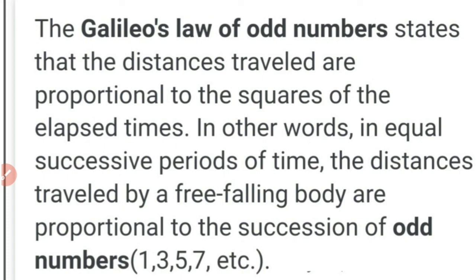That means in equal successive periods of time, the distances travelled by a freely falling body are proportional to the succession of odd numbers. That is, they are in the ratio 1 is to 3 is to 5 is to 7, etc., to whatever number of periods we can extend it. So just keep this law of odd numbers in mind, the proof is not required.